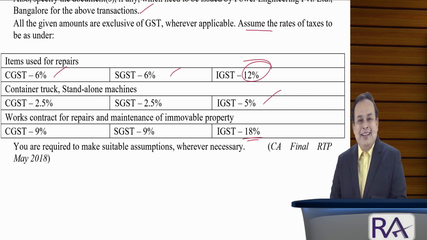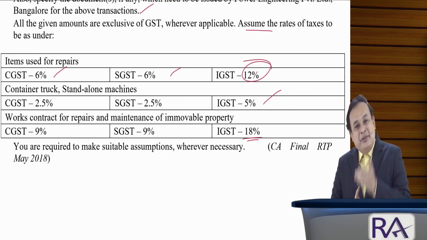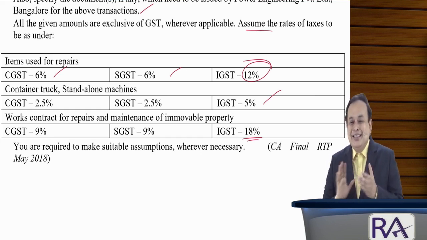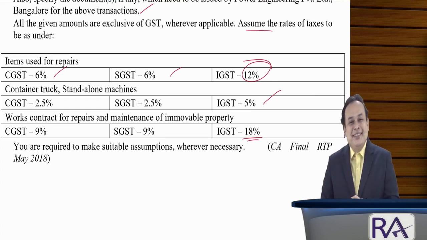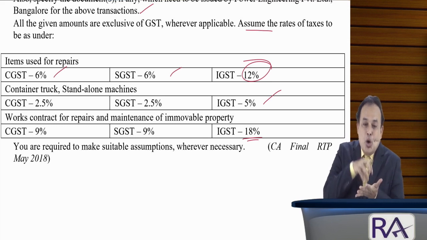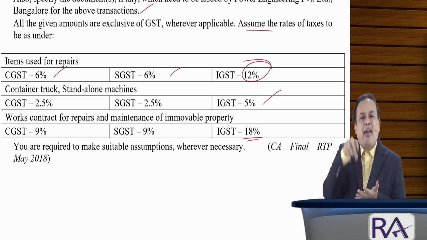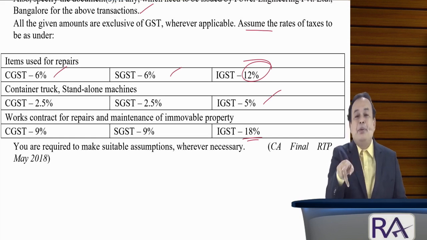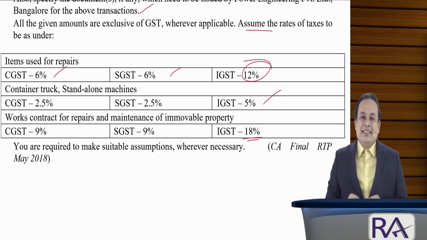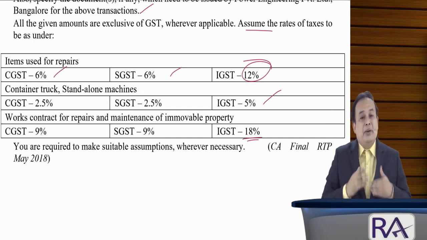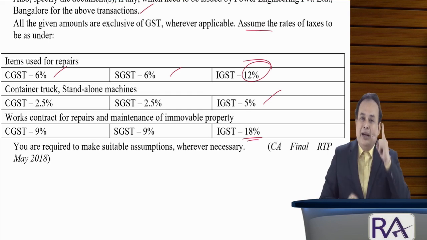Sometimes, by the time of the completion of reading, we may forget from where we started. Don't worry, it is a simple problem, very easy. You are already aware of the concept. Goods sent on sale or approval basis are not a supply, unless the buyer accepts the purchase. Or if the goods are returned within 6 months from the date of dispatch, not a supply. That is point number 1.